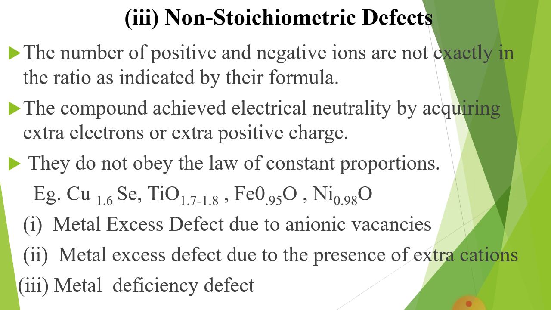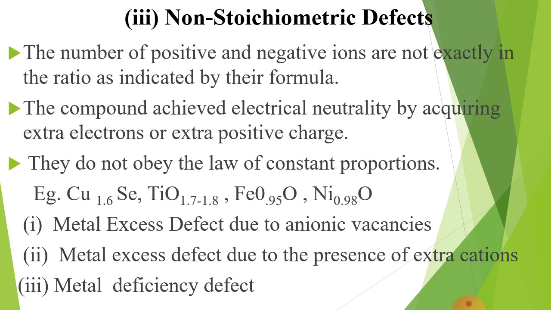To maintain electrical neutrality, the compound achieves it by acquiring either extra electrons or extra positive charge from the surrounding. They do not obey the law of constant proportions.